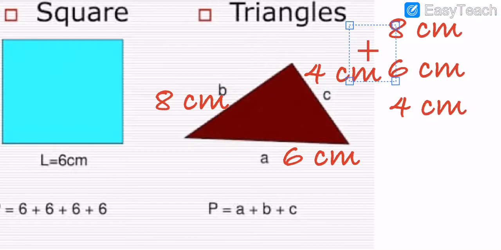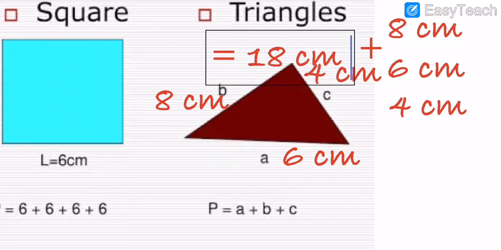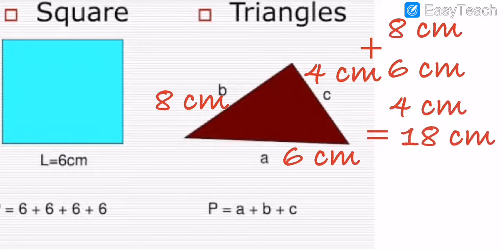So now you have to do the addition here. Now I am going to write the answer. Here we will do the addition: 6 plus 4 is equal to 10. 10 plus 8 is equal to 18. So the answer is 18 centimeter, the perimeter of this triangle. Got my points, my dear students? I hope you all have understood.